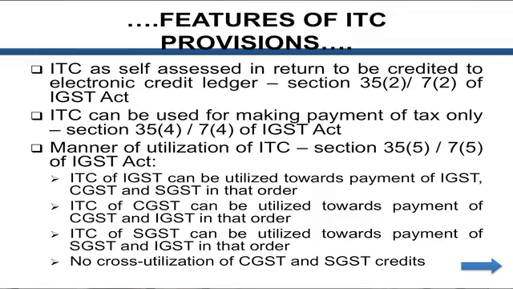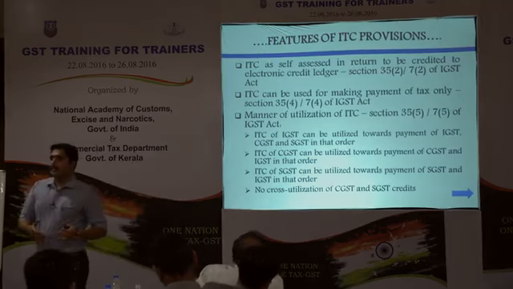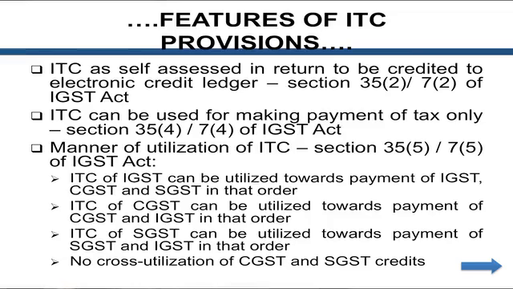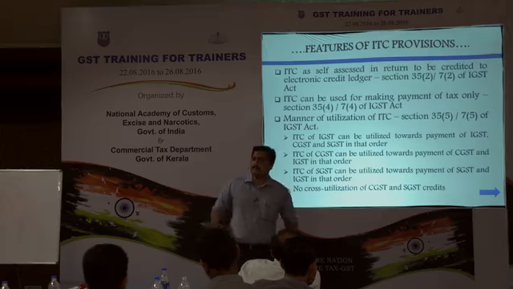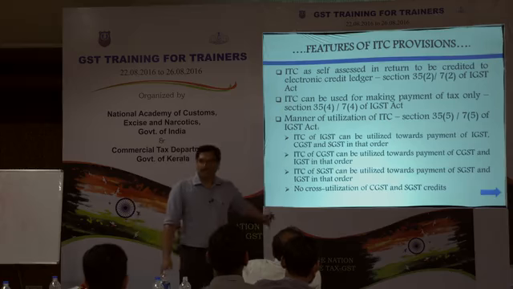I think all of you are almost clear about this. Here, CGST credit can be used for CGST and IGST, and SGST credit can be used for SGST and IGST. IGST credit can be used for IGST, CGST and SGST, in that order only. No other orders. You cannot cross-utilize it. And probably they are trying to make GST and not allowing that utilization to happen actually.